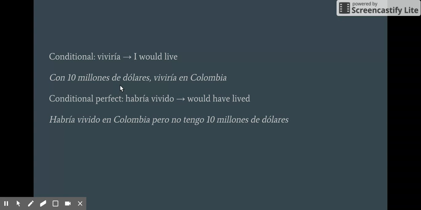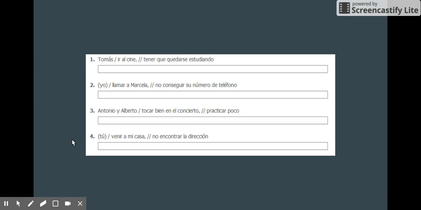So an example sentence, con 10 millones de dólares, viviría en Colombia. So with $10 million, I would live in Colombia. Whereas the conditional perfect is would have lived. So habría vivido en Colombia, pero no tengo 10 millones de dólares. I would have lived in Colombia, but I don't have $10 million.